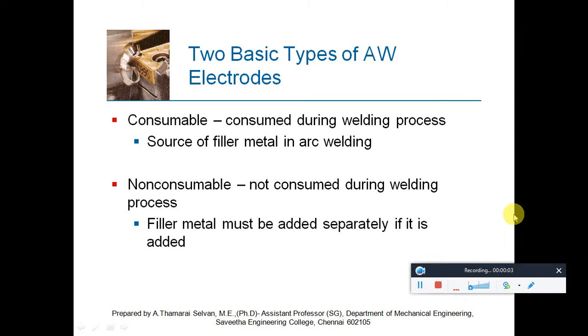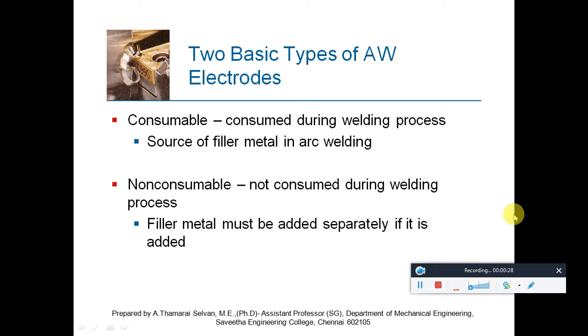So coming to the electrodes we use for electrical arc welding, we have two basic types. One is consumable, another one is non-consumable. In the consumable type, the electrodes are consumed during the welding process, and it acts as a source of filler metal in arc welding.